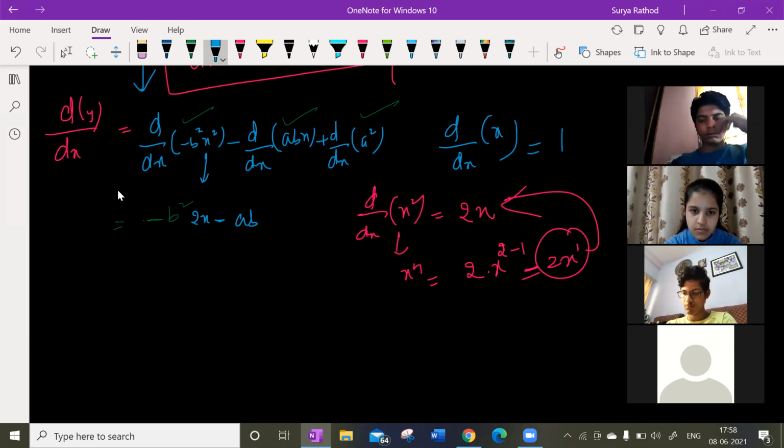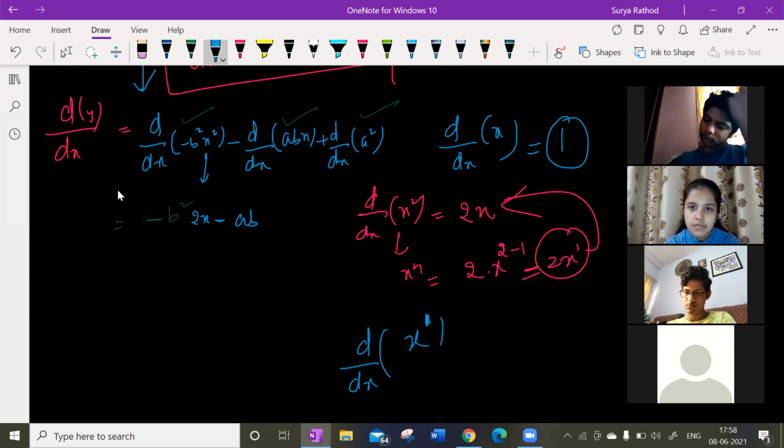Can you please derive that? Let us look at this. I'm saying x, right? I'm telling you what d by dx of x is. x के ऊपर कुछ नहीं है तो 1 होगा ना. If you have nothing on the head of x, what will it be having? 1 will be having. So what is the formula now?